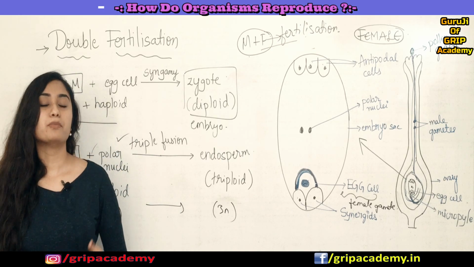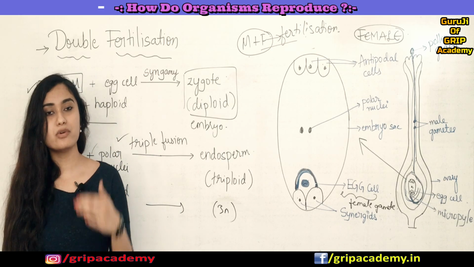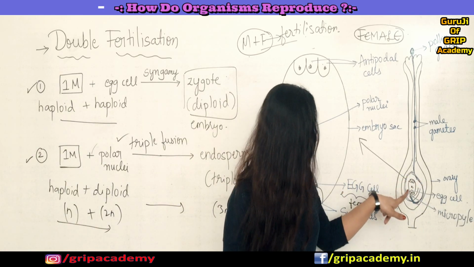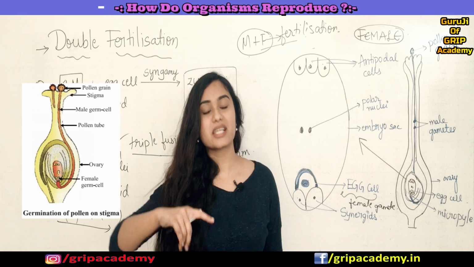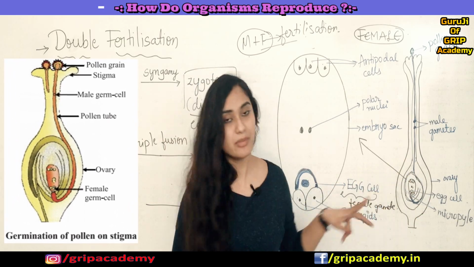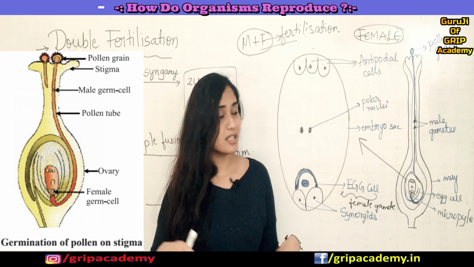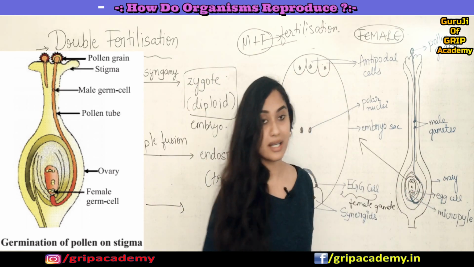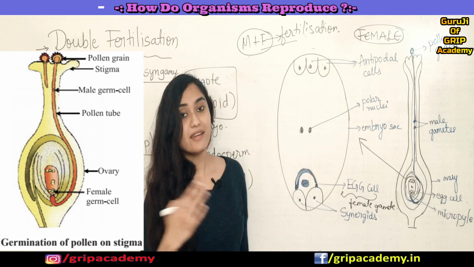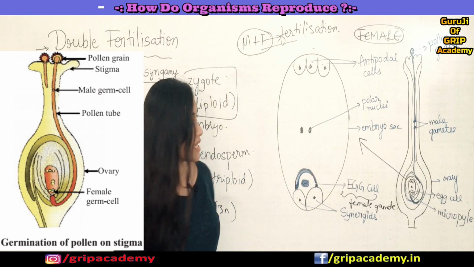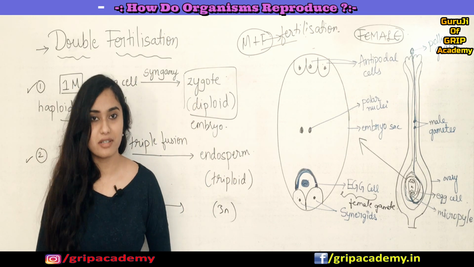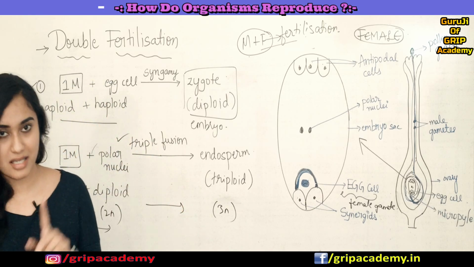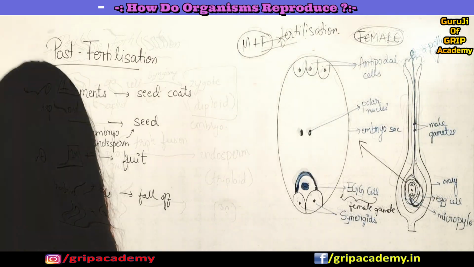Now after fertilization, or post fertilization, what happens to these structures? See, your ovule will become the seed, and the ovary will become the fruit. Whatever the coats of the ovule were, the so-called integuments, will become the seed coats. So these are the fates of the parts of a flower post fertilization. I'll just write it down, clearing all these things. 1 second.